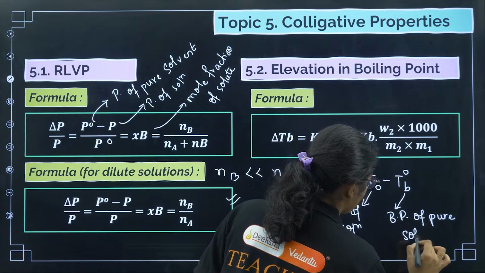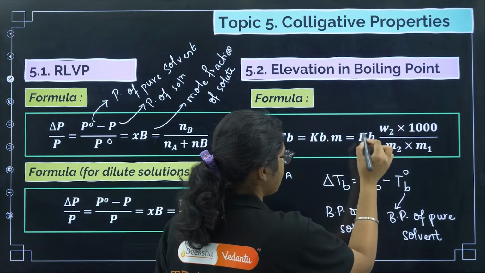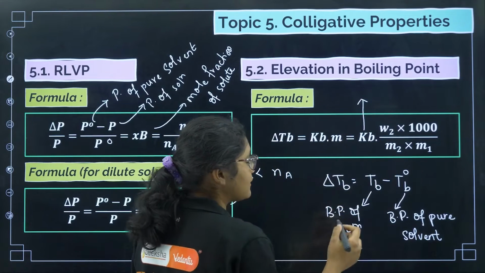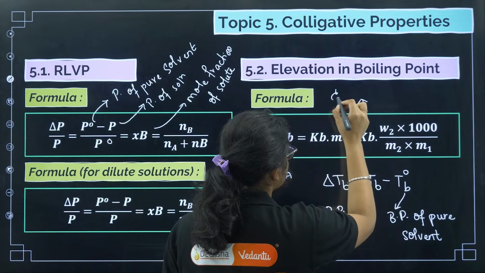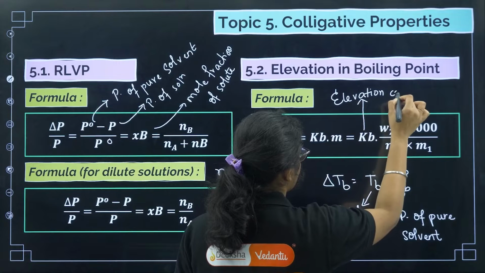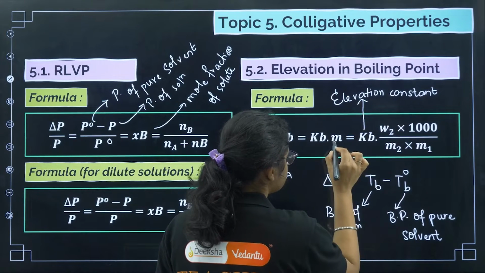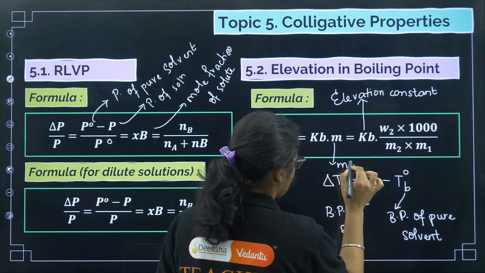Okay, got this one. Next, Kb is your elevation constant.